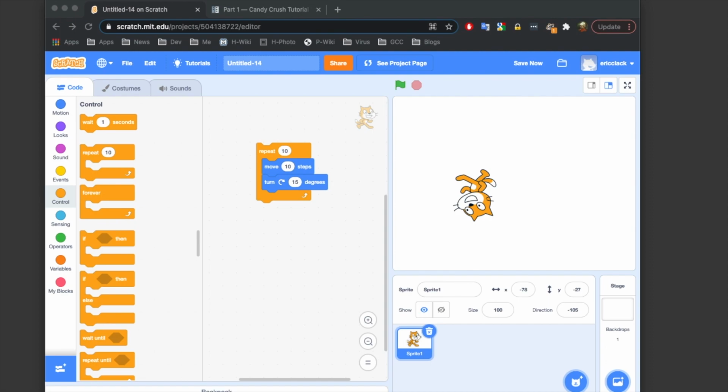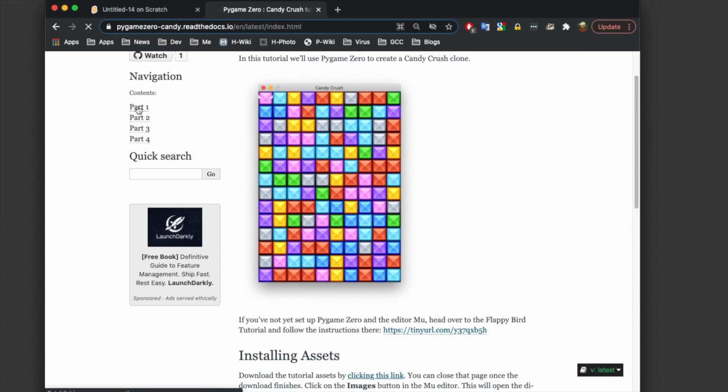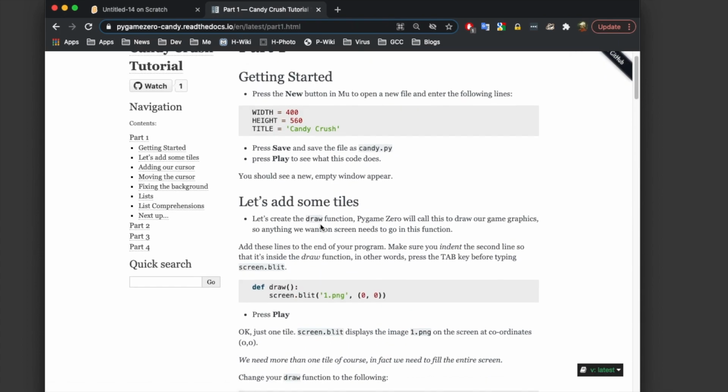Well, let's compare Racket and Python from the point of view of someone learning a text-based language for the first time. Let's have a look at a game tutorial I wrote for Candy Crush in Python and one I'm working on now in Racket and see how they compare. So this is the Python tutorial, and we've split it into a number of parts and it guides you through creating the game.